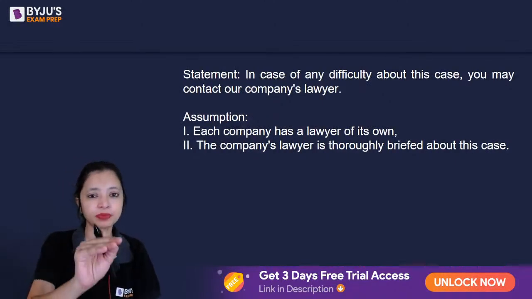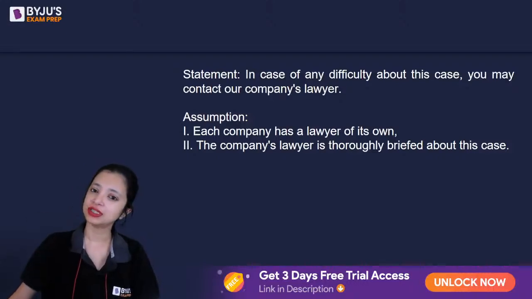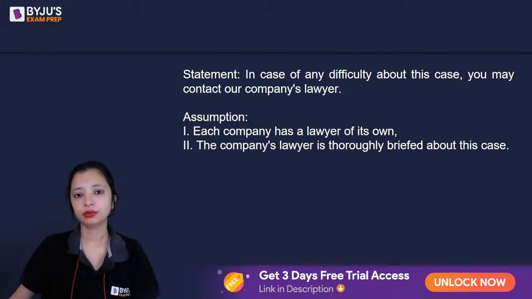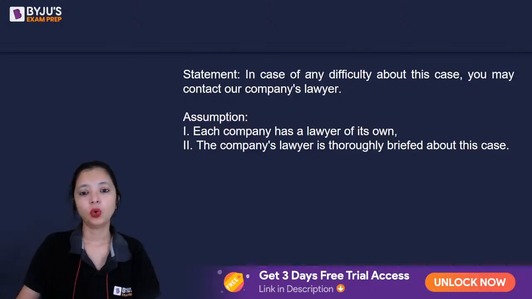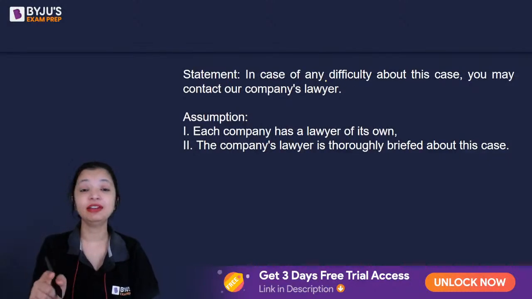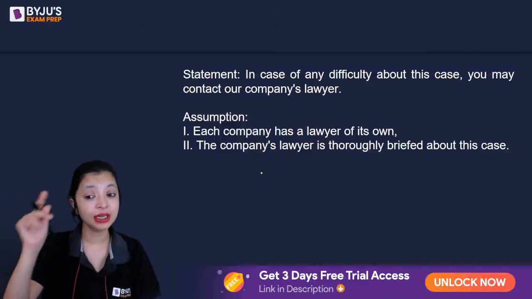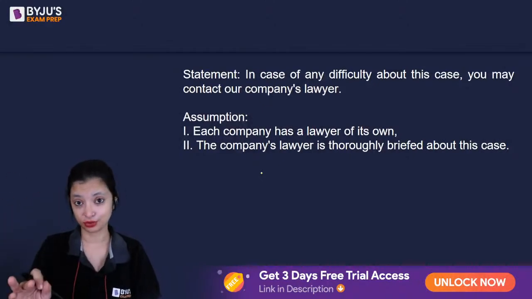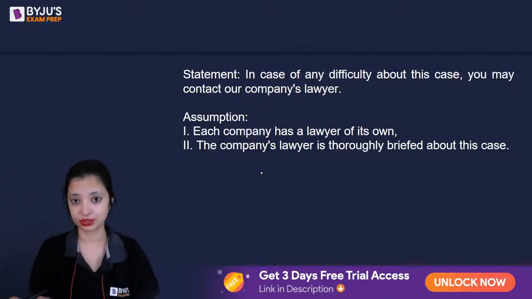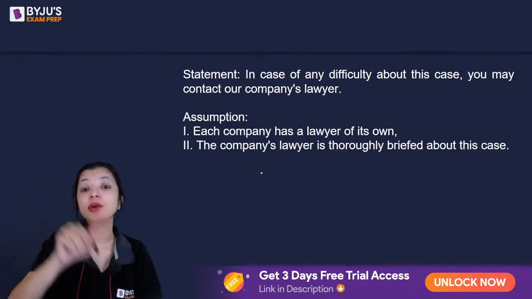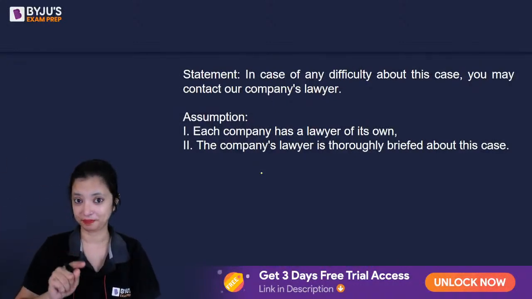When I say you have to solve 5 questions on assumptions, I believe you're capable of doing it. When I say meet my lawyer, that means my lawyer is capable of doing it. When I say in case of any difficulty in solving assumptions, come and meet XYZ person, that means that person knows assumptions. He knows how to solve assumptions. If he did not, I would not have recommended you to him.